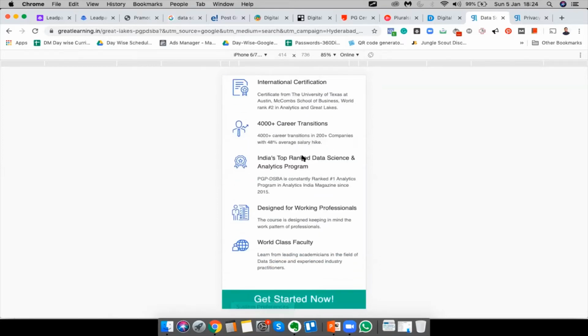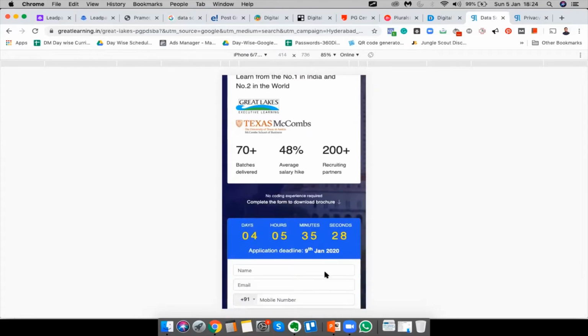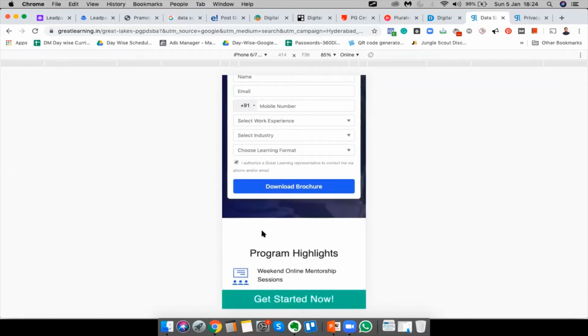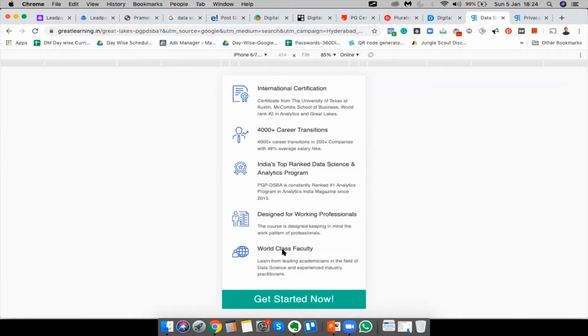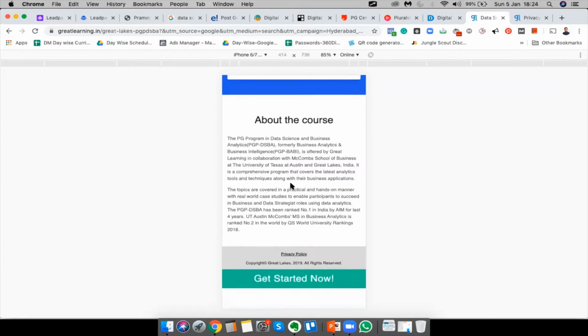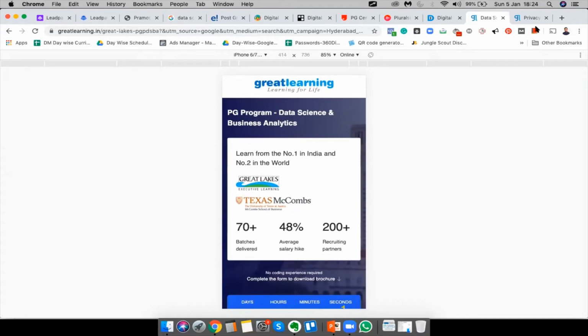And here, see, it's very interesting how they've done it. Till this point, there is nothing popping at the bottom. I'll scroll down further, it's a form directly. Only when I go beyond the form, I can see the button pop up, get started now. So if I click on get started now, I'm back on the top. So let me show it again.